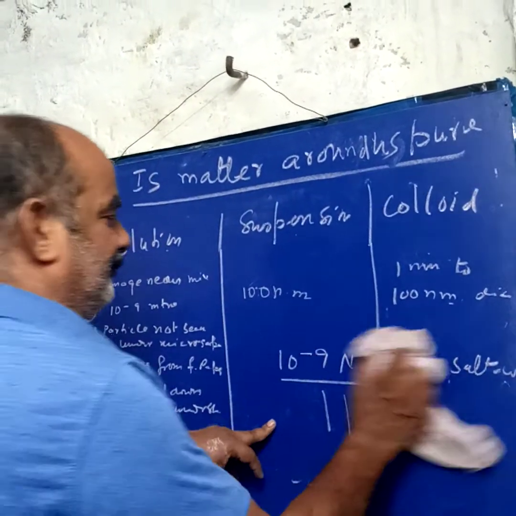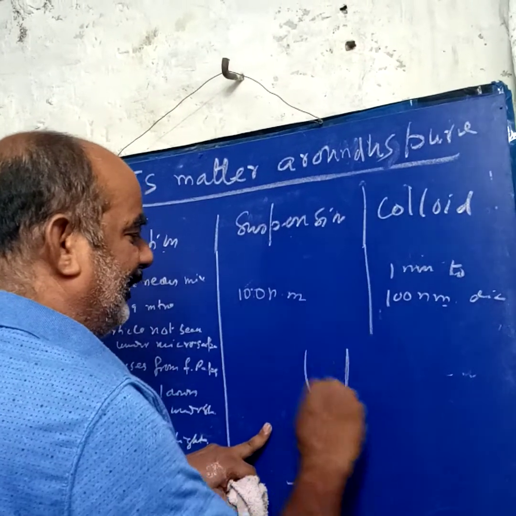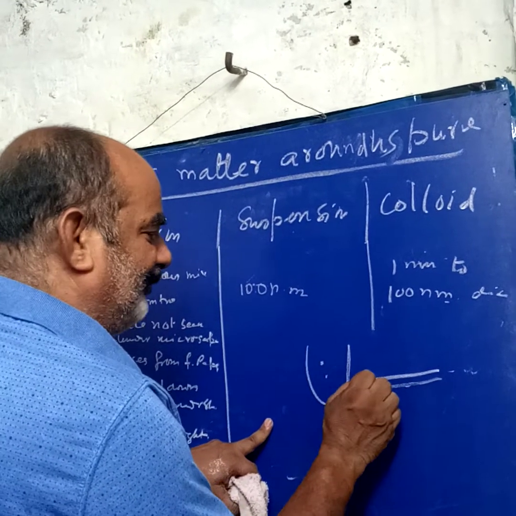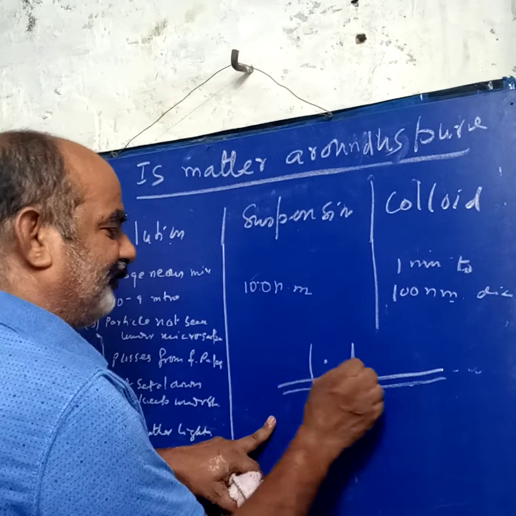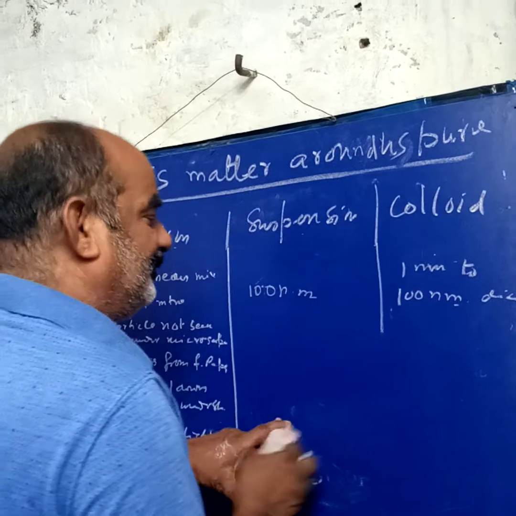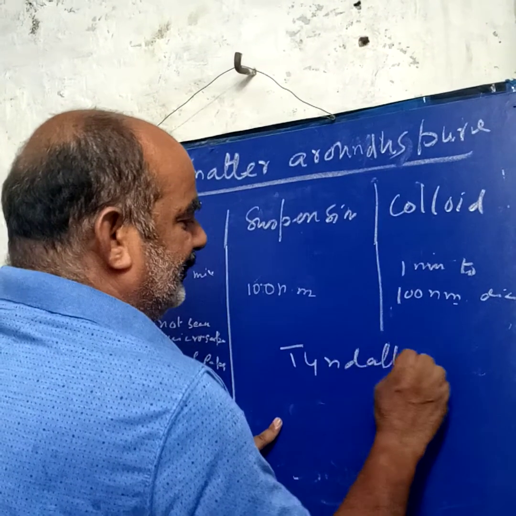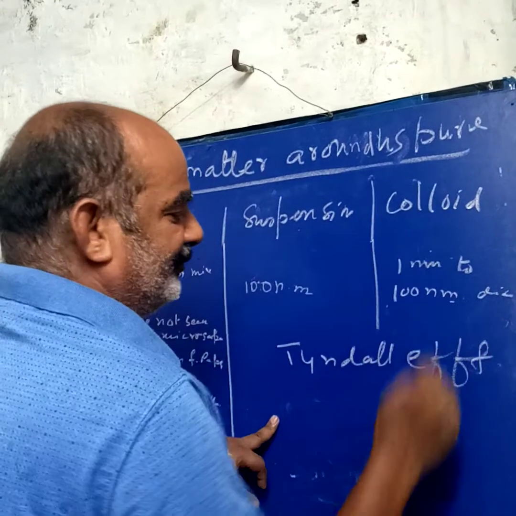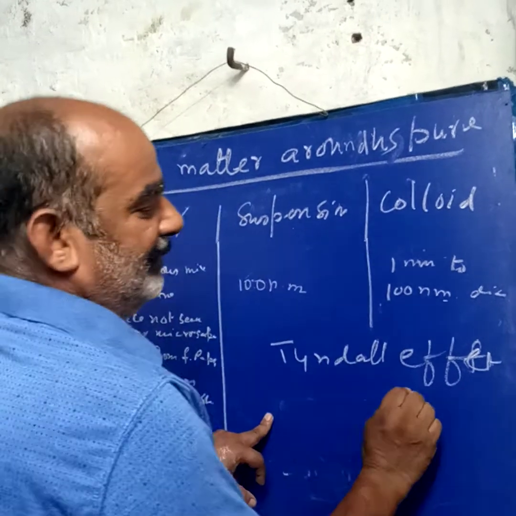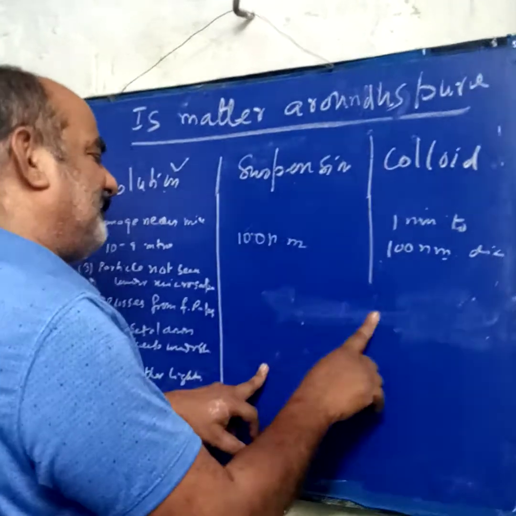The fourth thing is scattering of light: the true solution does not scatter light. If you have taken the true solution in a glass and switch on a torch, what will you see? All the light will pass through. It will not scatter the light. So there is no Tyndall effect. First you should know what the Tyndall effect is. Tyndall effect means scattering of light. So the true solution will not scatter the light, because the particle is so small that light can pass through.